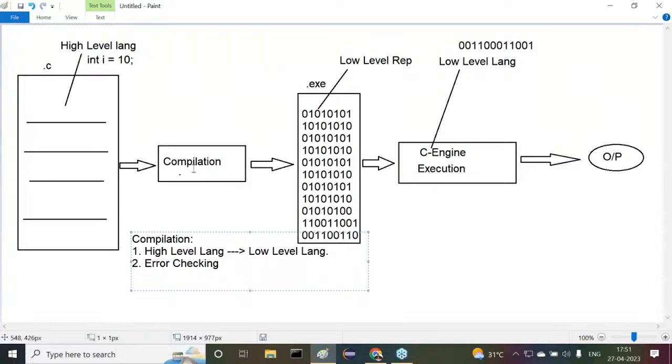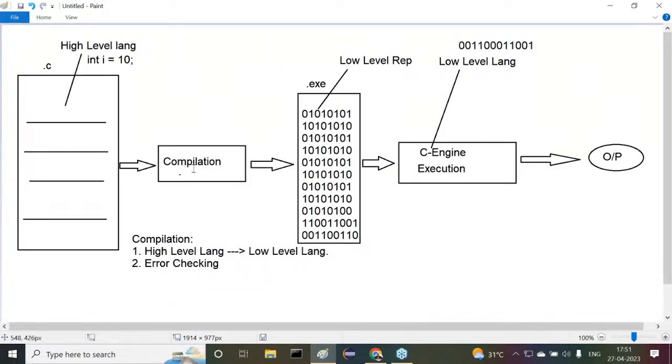Now tell me, two responsibilities are available for compilation. What are the two responsibilities? One is converting the program from high level representation to low level representation. The second one is error checking. Converting from high level to low level is another responsibility.